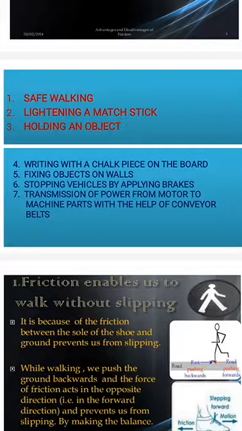Fixing objects on walls. Just like nails, we can fix nails on the walls, and we can fix screws on the boards. It is possible due to the friction. Stopping vehicles by applying brakes. Vehicles are stopped when we apply brakes, due to the friction between the parts of the vehicles.